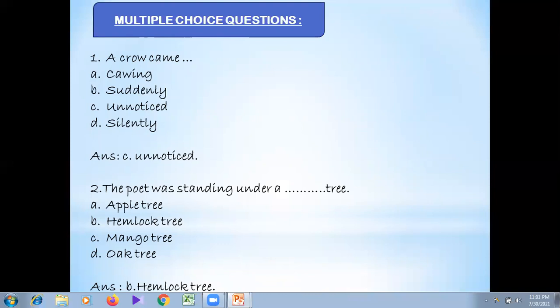The poet had not noticed it before. So the answer is option C, unnoticed. Next. The poet was standing under a dash tree. Is it an apple tree, hemlock tree, mango tree, or an oak tree? And yes, we know when we read the poem that it was a hemlock tree. It was associated with a poisonous quality. So yes, the answer is option B, hemlock tree.